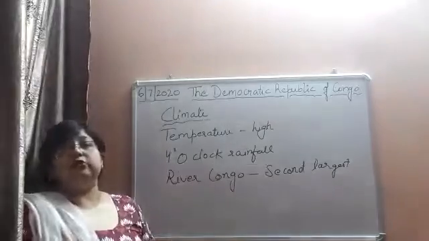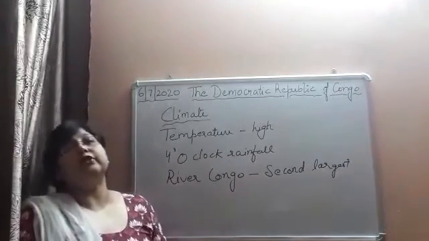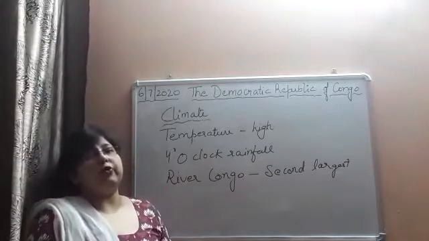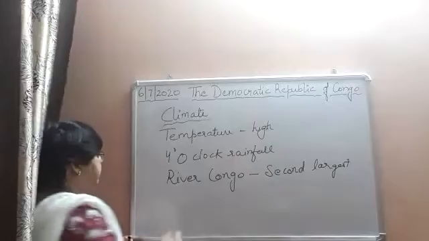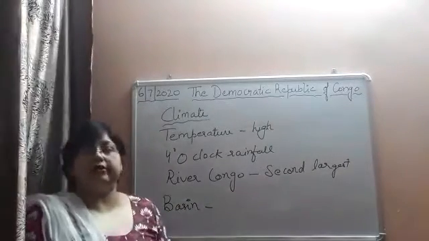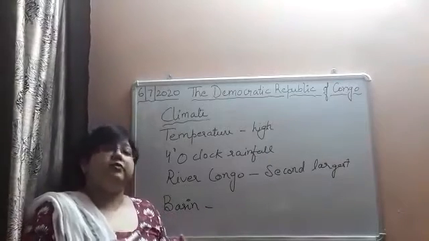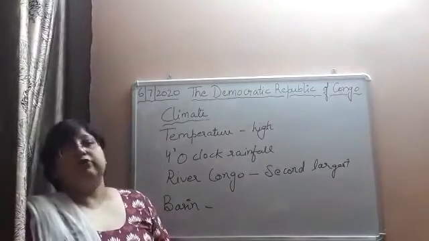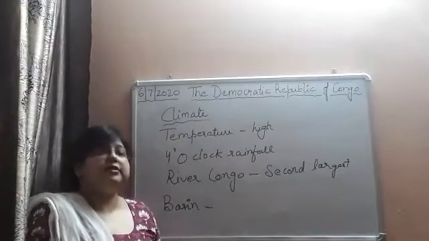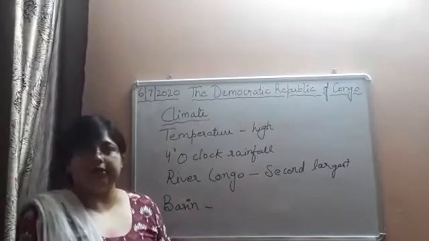Most of the large part of the country is located in the River Congo basin. Now, what is a basin? I have told you, a basin is an area which gets watered by a river and its tributaries. When an area gets the water from a particular river and its tributaries, that area is called the basin of that river.